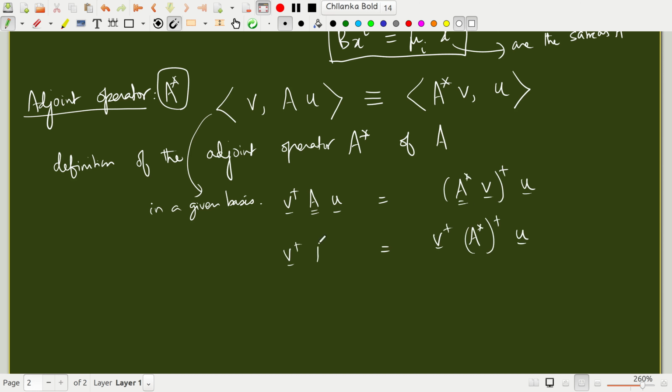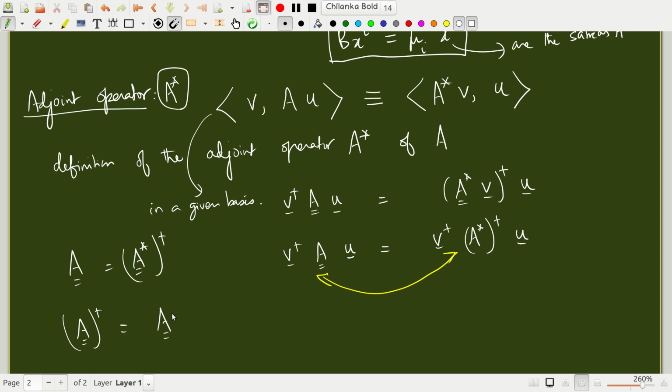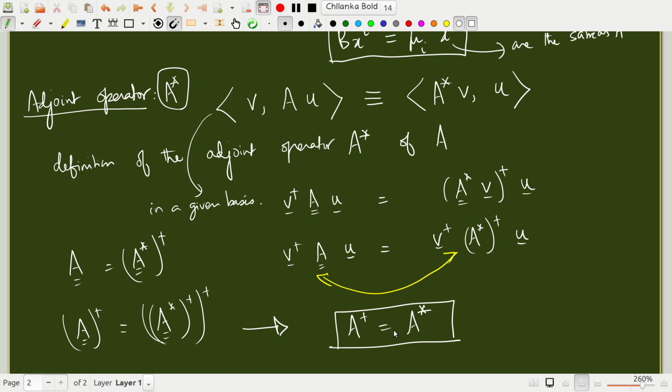This is nothing but v dagger A star whole dagger operating on u. If I compare these two, these two operators must be the same. That is, A must be equal to A star whole dagger. If I take the Hermitian conjugate on both sides, the two conjugates cancel out. This implies A dagger is A star. That is, the Hermitian conjugate of a matrix is its adjoint.